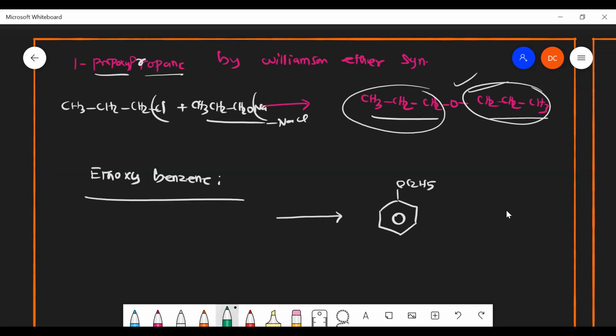Benzene will have ONa and we will have ethyl halide. Why will benzene have ONa? Because that is the higher degree. Am I right? Because this carbon is attached with two different carbons, so higher degree. But C2H5 will have a Cl, alkyl halide. So 1 degree alkyl halide, 2 degree alkoxide.